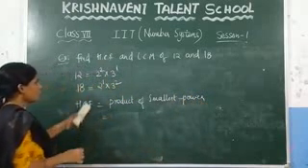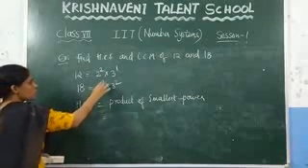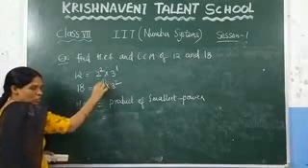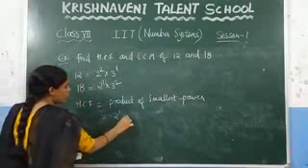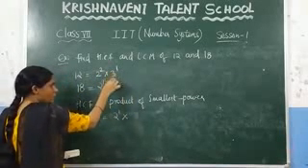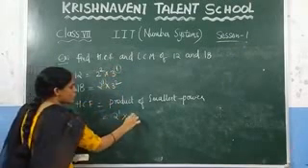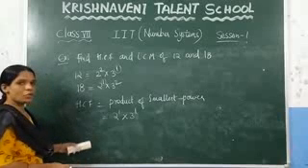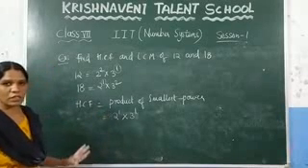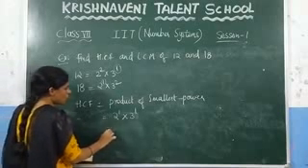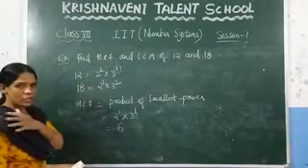Here, if you consider 2 square and 2 power 1, among these what is the smallest power? 1. So here take 2 power 1. Do not take 2 square. Similarly here, in 3 power 1 and 3 power 2, what is the smallest power? 1. So consider 3 power 1. If you want to find the HCF, you just need to take the smallest powers and after that multiply. So what will you get here? 6. This is the HCF of the given two numbers.